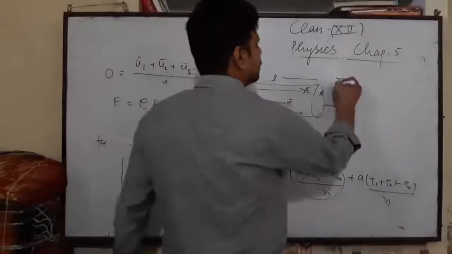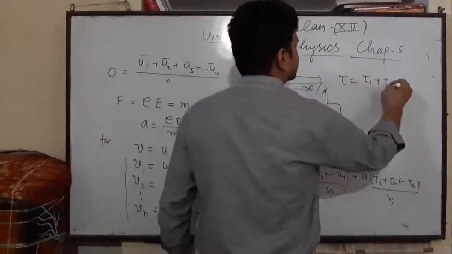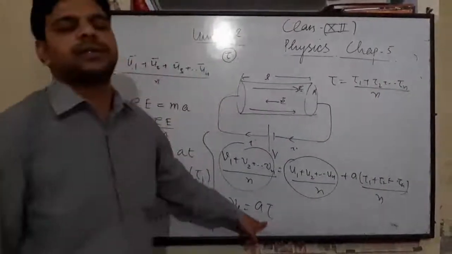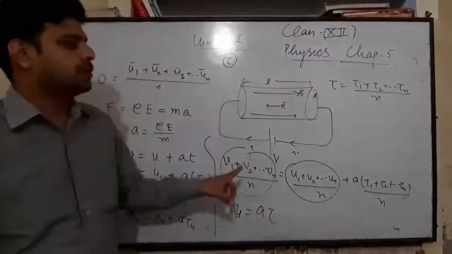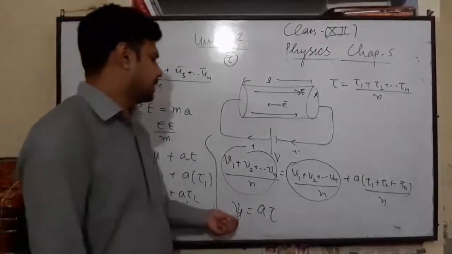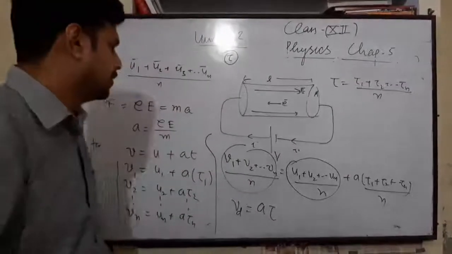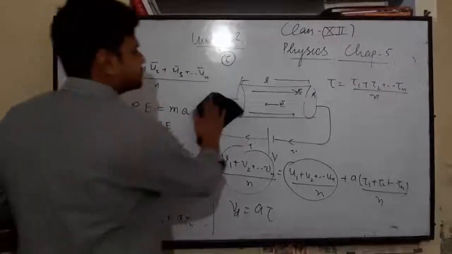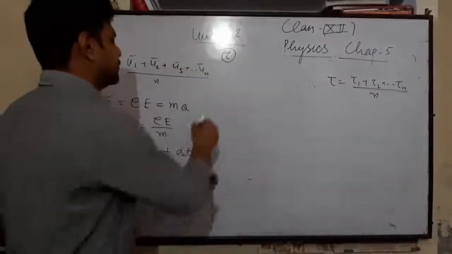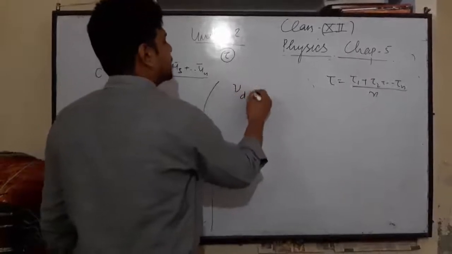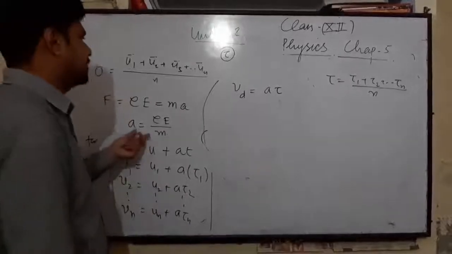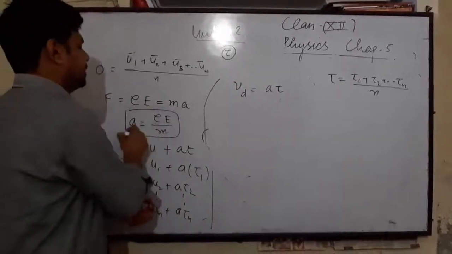Tau is equal to, according to this expression, tau 1 plus tau 2 up to tau n over n. Tau 1, tau 2, tau 3 are the relaxation times for each electron, and tau is the mean relaxation time. So vd is equal to a tau. This is the formula for drift velocity. We can write the value of a as eE over m.